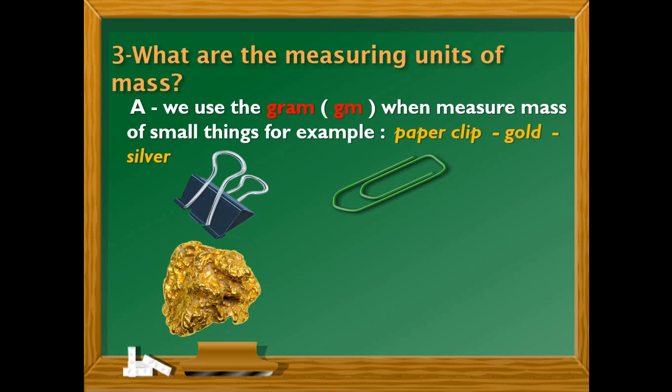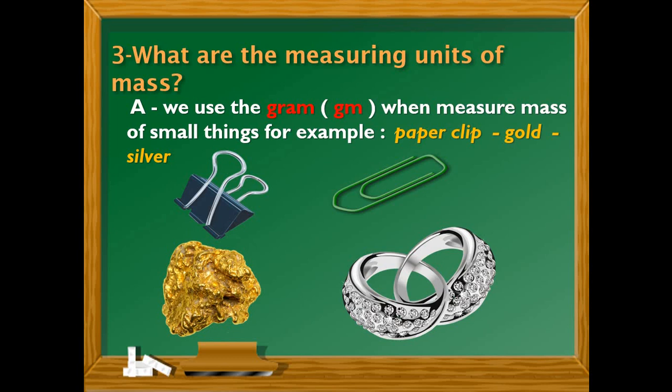So when we buy a ring of gold, we say, please, I need a ring, and its mass equals about 5 grams. Why? Because gold is very, very expensive. Also, silver is a very expensive metal. Not like gold, but it's very expensive.